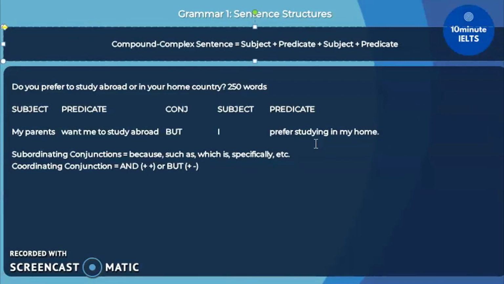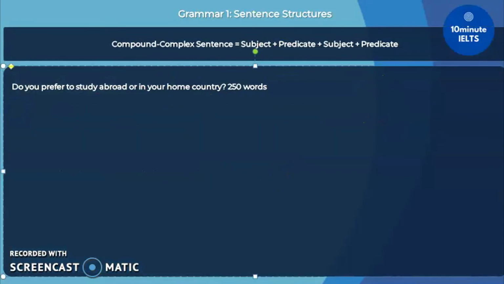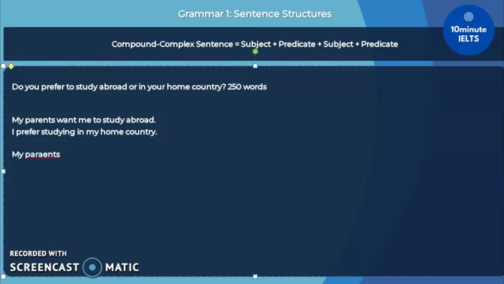Now let's review how we can use this format in answering this question: do you prefer to study abroad or in your home? I'll just say, my parents want me to study abroad. That is my one simple sentence. Another one could be, I prefer studying in my home country. For the reasons, I could say, my parents want me to study abroad, and then I'll make it complex by adding the conjunction "because" and the predicate "better opportunities."